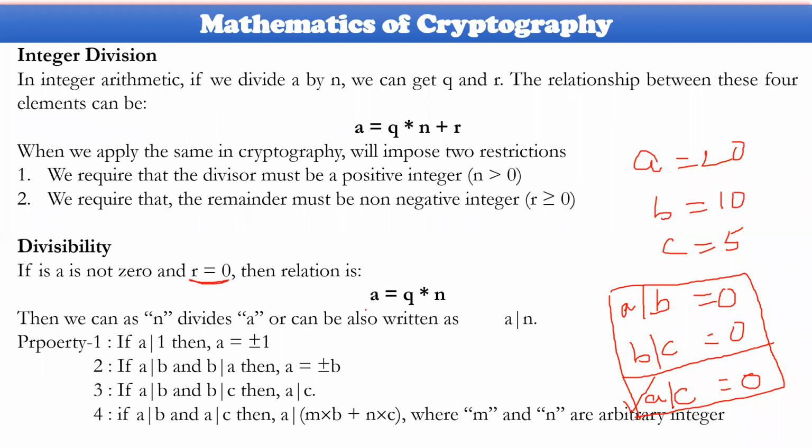Okay, so this is what you have to consider. These are the four properties in terms of divisibility, and we would like to use this divisibility in the RSA algorithm. In the RSA algorithm, these two divisibility properties are supposed to be used by us. Okay.